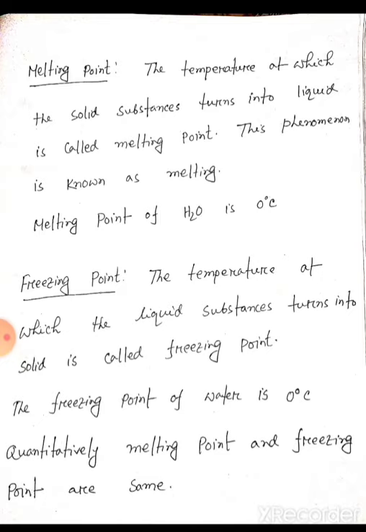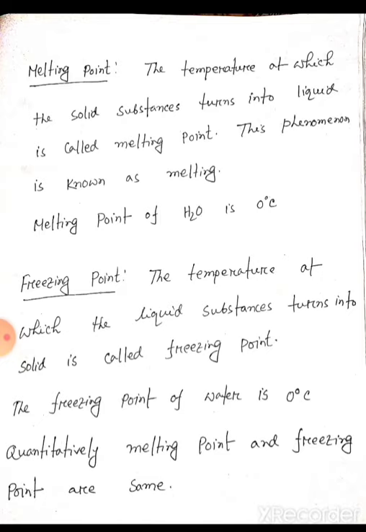The temperature at which a solid substance turns into liquid is called melting point or melting temperature, and this phenomenon is known as melting. So the melting point of water is 0 degrees Celsius.